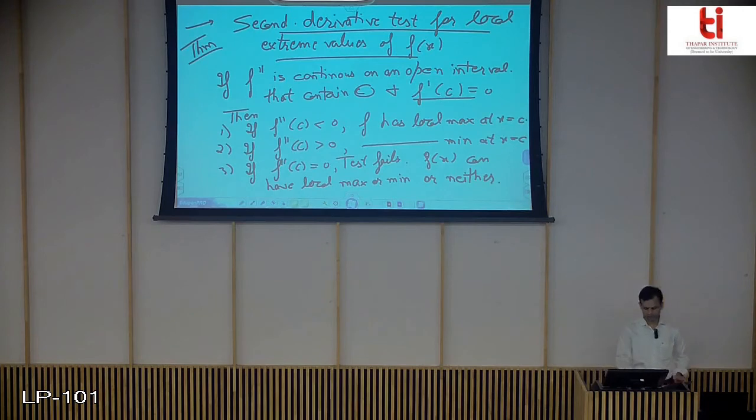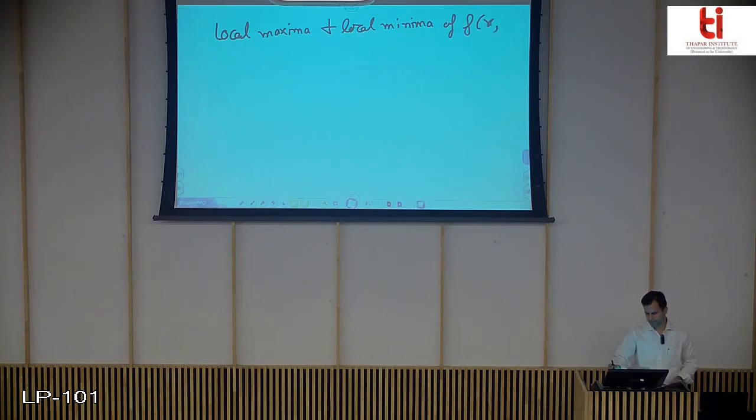Now we come to our main topic that we are supposed to do in this lecture. So now I am coming to local maxima and local minima of f(x,y). Now we are coming to the local maxima and minima of the function f(x,y), a two variable function.